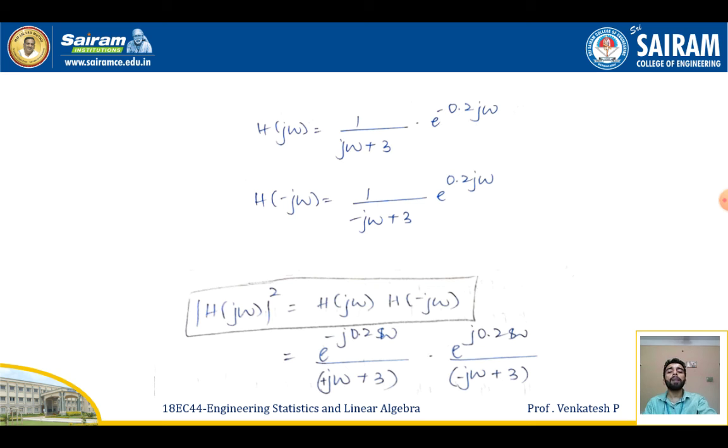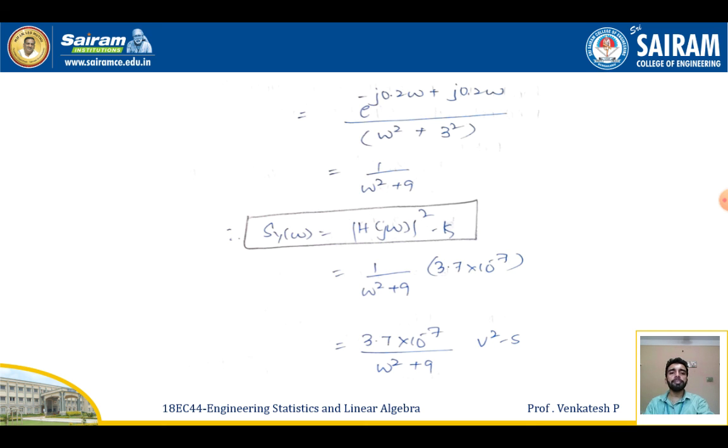Therefore, the modulus of H(jω) whole square will be equal to H(jω) into H(−jω). On replacing these two values, I get e power minus j0.2ω divided by (jω plus 3), times e power j0.2ω divided by (−jω plus 3). On simplifying that equation further, the exponentials cancel, and I get 1 by (ω square plus 3 square), which is 1 by (ω square plus 9).